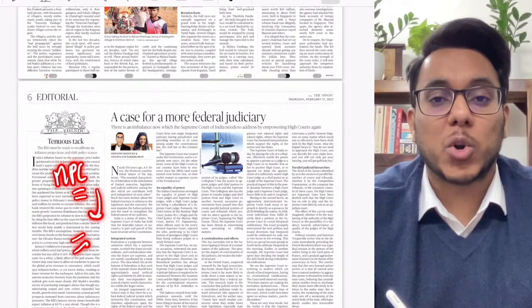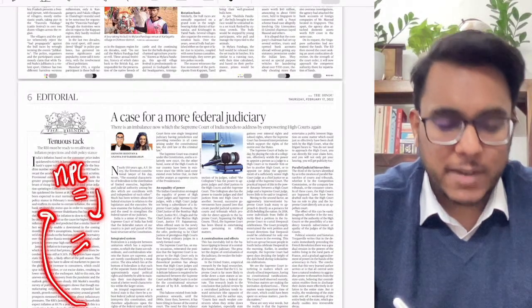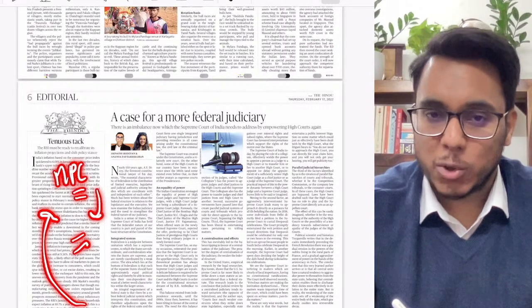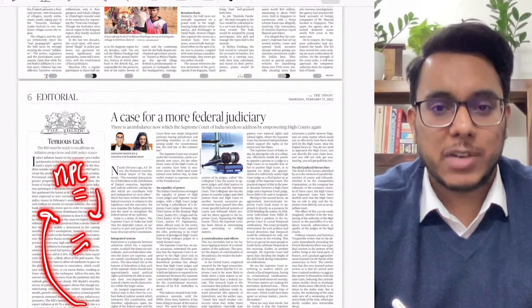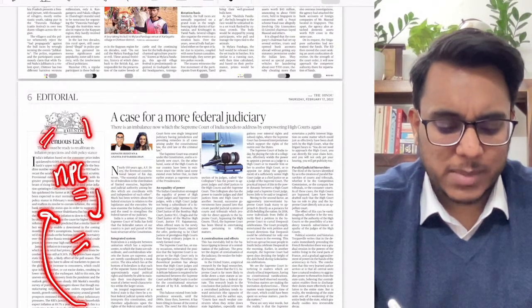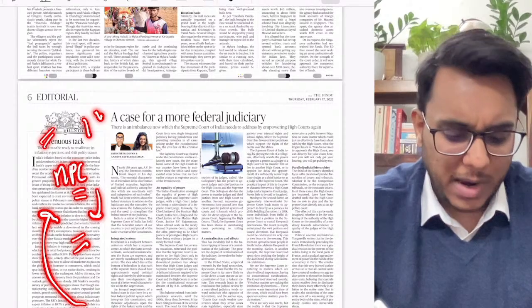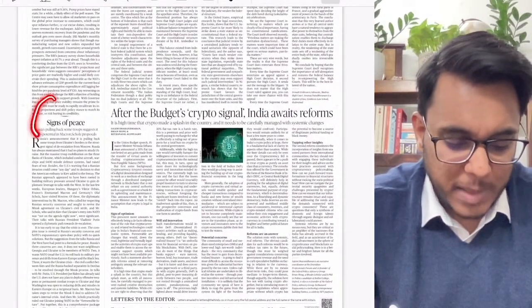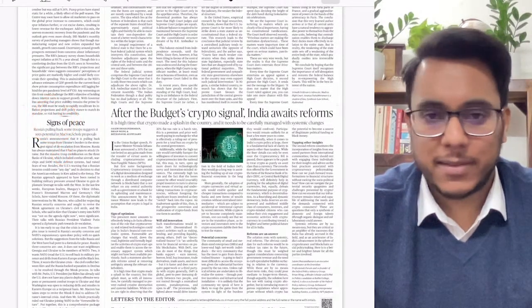RBI had focused more on growth, but now inflation is also increasing, so it needs to be balanced. We need to balance both inflation as well as growth. One cannot be the sustainable solution. So such a thing has been provided, however already taken out. And a generalistic detail has been there. Then the signs of peace, so it is talking about the Russia Ukraine issue.